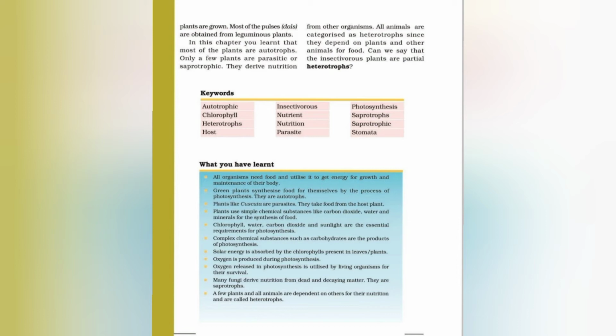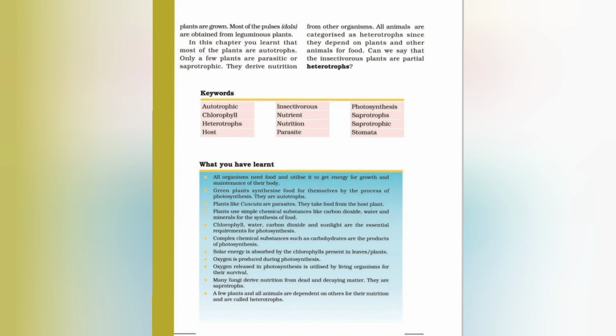Now you know that all organisms need food and utilize it to get energy for growth and maintenance of their body, and green plants synthesize food for themselves by the process of photosynthesis. That's why they are autotrophs, and plants like cuscuta are parasites. They take food from the host plant, and plants use simple chemical substances like carbon dioxide, water and minerals for the synthesis of food.